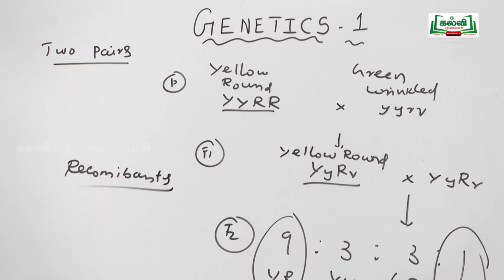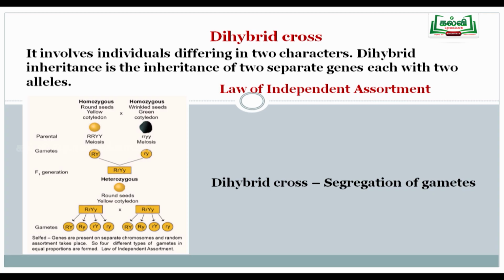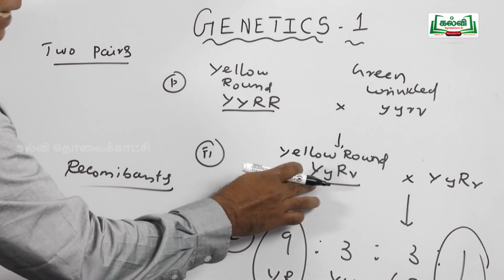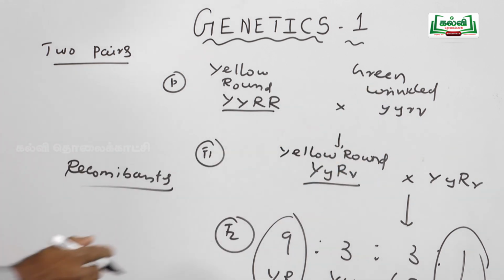How are these recombinants formed? For the formation of these recombinants, Mendel formulated the law of independent assortment. See here, the F1 hybrid with 4 different factors, 2 from the paternal side and 2 from the maternal side.